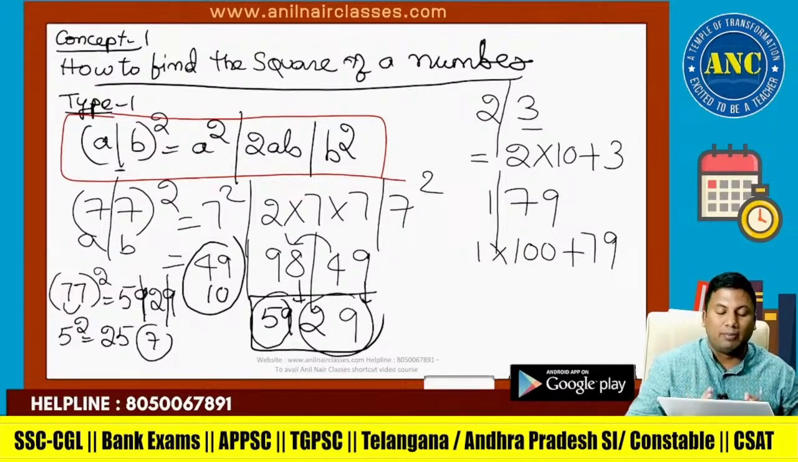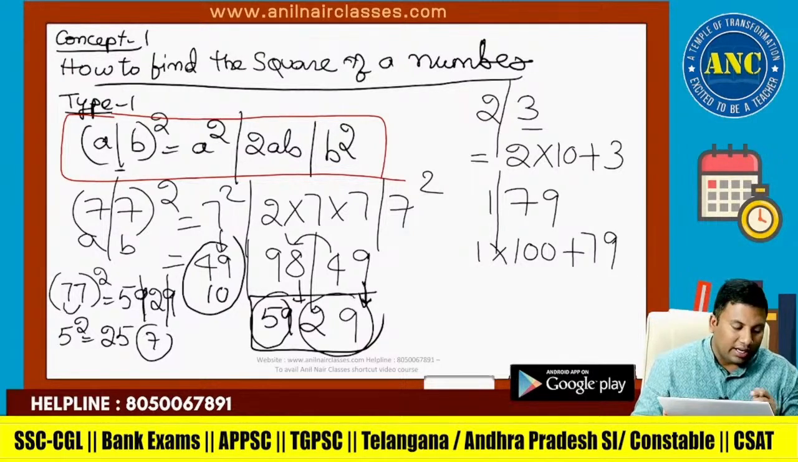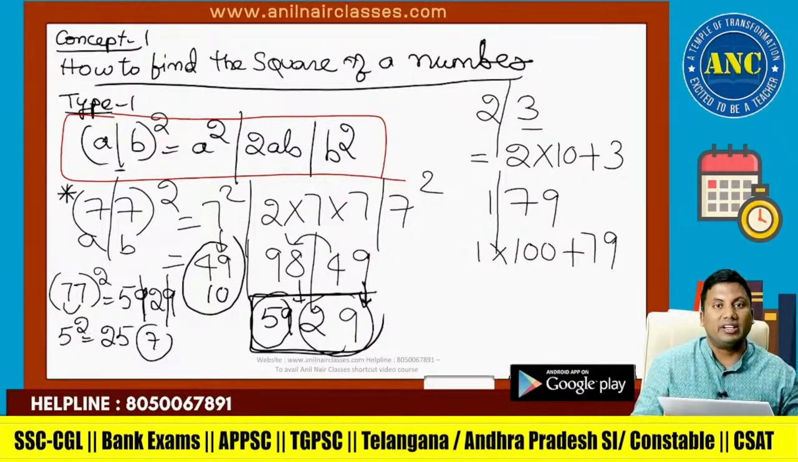Again, a second time I am repeating. 7 square, 2 into 7 into 7, and 7 square. 7 square is 49. 2 into 7 is 14. 14 sevens are 98. 7 square is 49. Write down the unit digit 9. 4 carried. 98 plus 4 is 102. In 102 the unit digit is 2. 10 carried. 49 plus 10 is 59. So example 1 is 77 square.